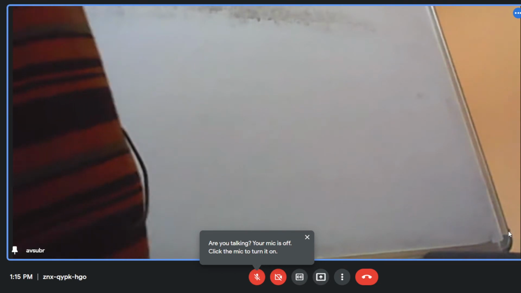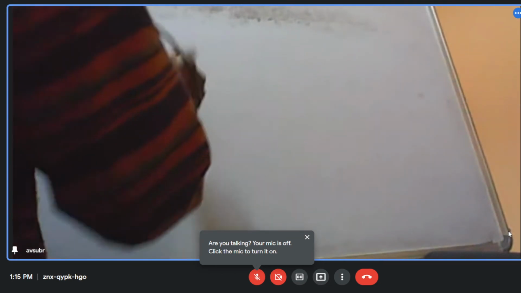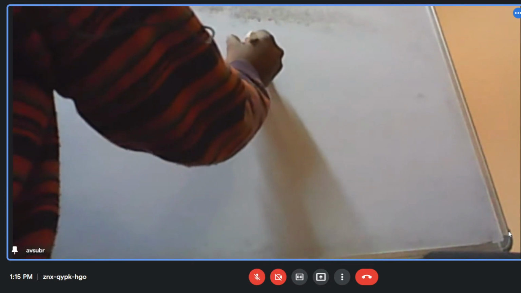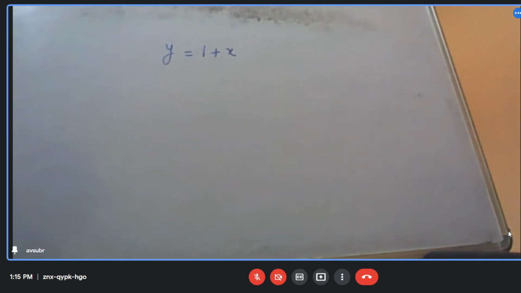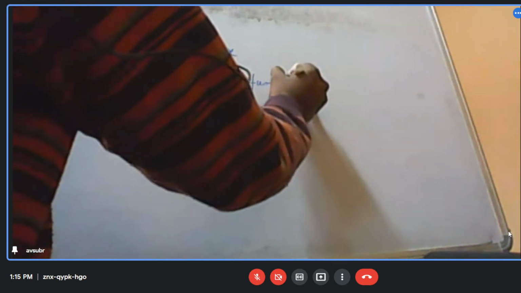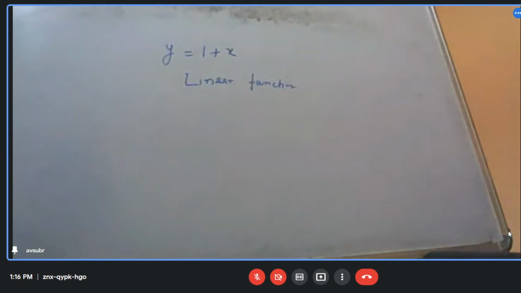Okay, I say I have one function, y is equal to 1 plus x. What kind of function is it? Linear function. Correct, it is a linear function.